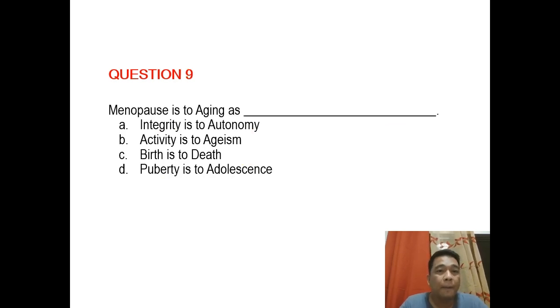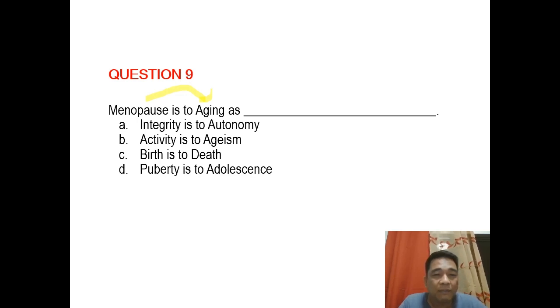Question 9. Menopause is to aging as blank is to blank. Integrity is to autonomy, activity is to ageism, birth is to death, or puberty is to adolescence. Okay? Kung ang menopause ay nagde-describe ng aging, alin dito ang posibleng katandem niya?